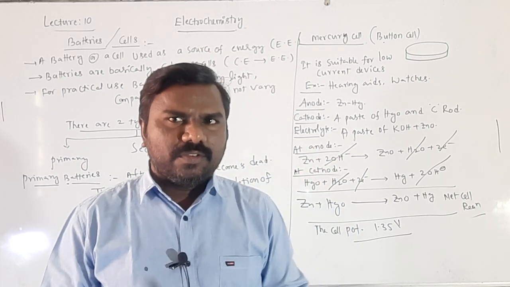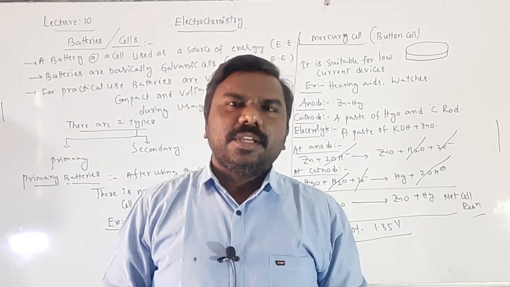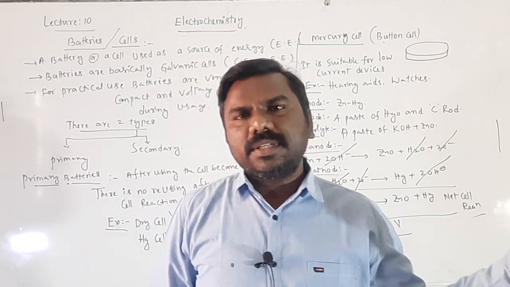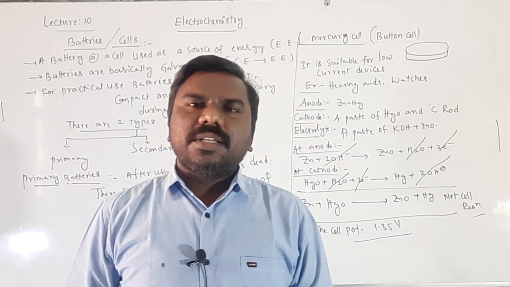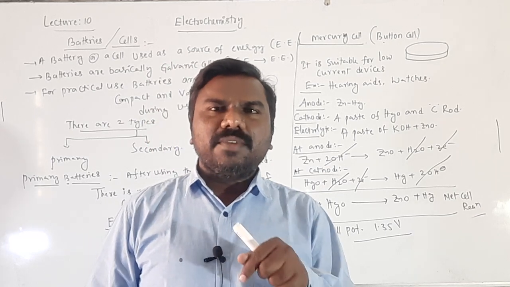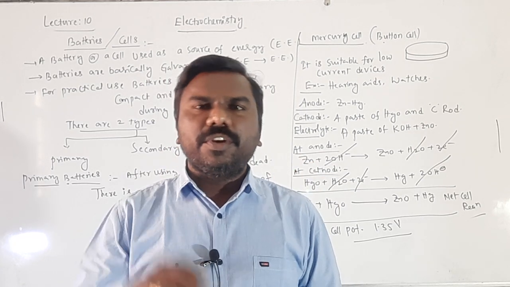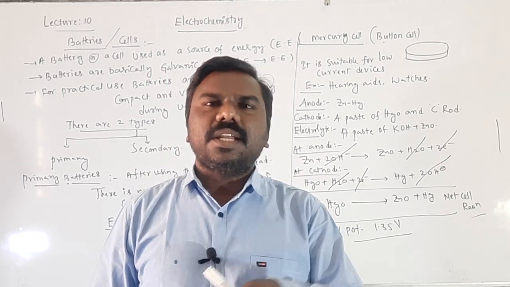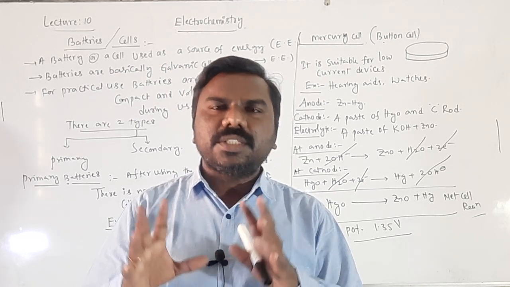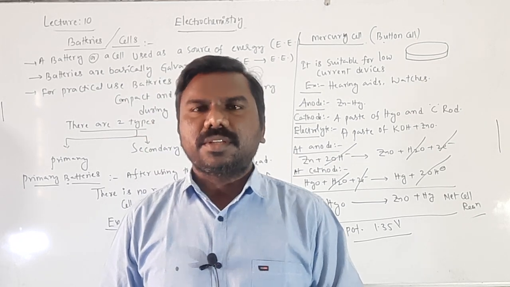Automobile batteries, if you observe the lead batteries, we can see big lead batteries. If it is discharged, you give it to the battery shop person and he will charge it, and finally we can use it. It means the cell in which both discharging as well as charging phenomena are there. Such cells are called secondary cells. There is reusage after the cell reaction also, charging and discharging is taking place.